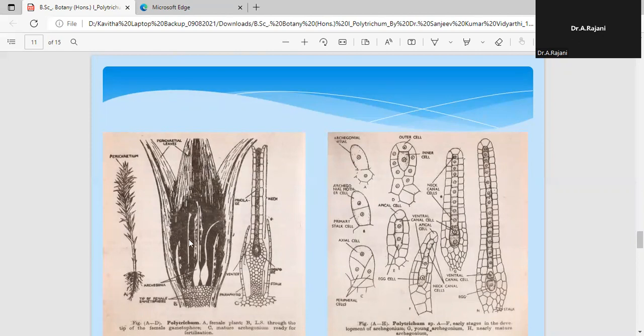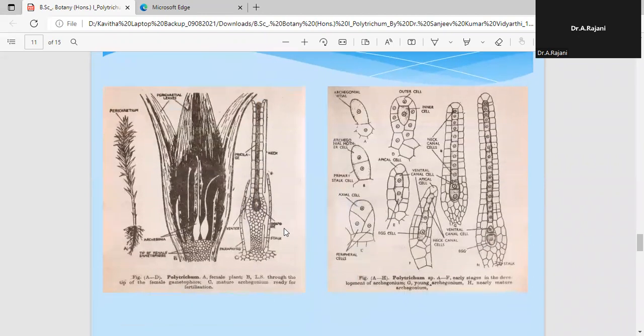Paraphysis are absent in the archegonial head because here there is no need for dispersal, absorption, or dehiscence of the antheridia. It's only the venter which consists of the female gamete, and this is the neck, and these are the cover cells through which the antherozoid, the male gamete, will drop through the neck and enter into the venter and undergo fertilization. That's it. So hence, the archegonial head does not possess any paraphysis.